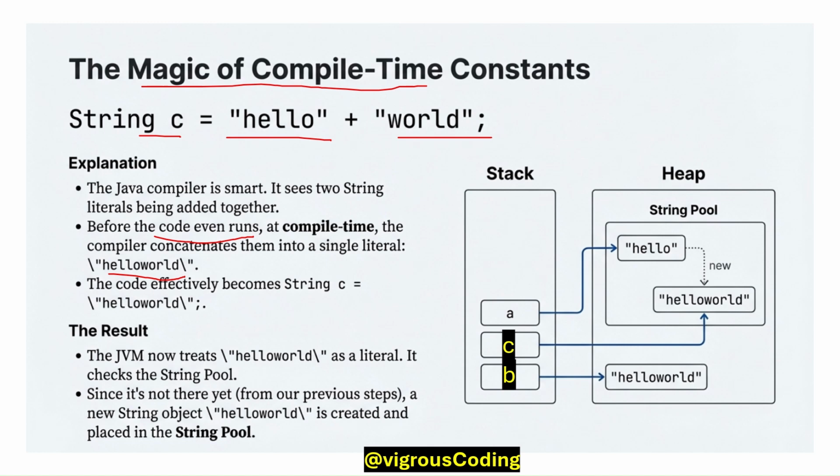As a result, the JVM treats "hello world" as a single literal and checks the string pool. Since it is not there from the previous step, a new string object "hello world" is created and placed into the string pool. So this "hello world" is created during compile time inside the string pool, and the "hello world" of b is created during runtime inside the heap.